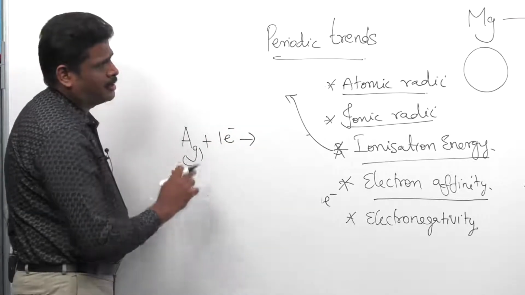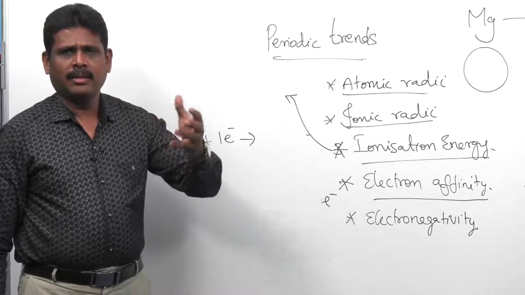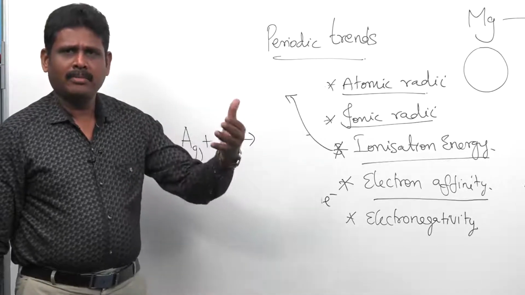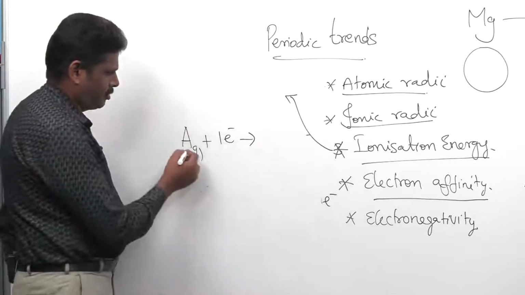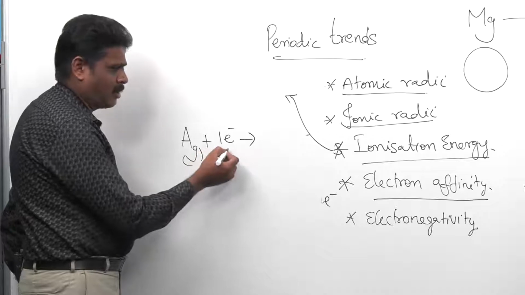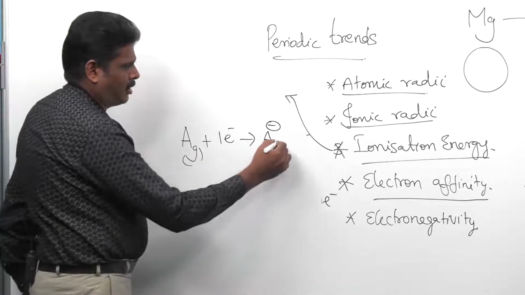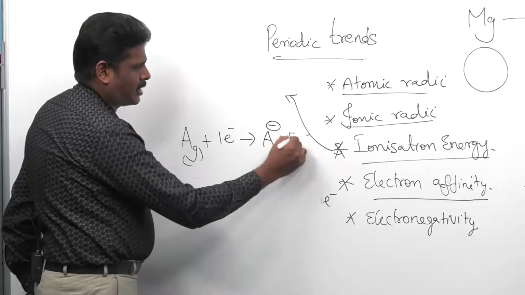As you know from earlier, when an atom gains an electron, it becomes electronegative. So, here also we are going to recapitulate. When an isolated gaseous atom gains an electron, it becomes an anion and a certain amount of energy is released.